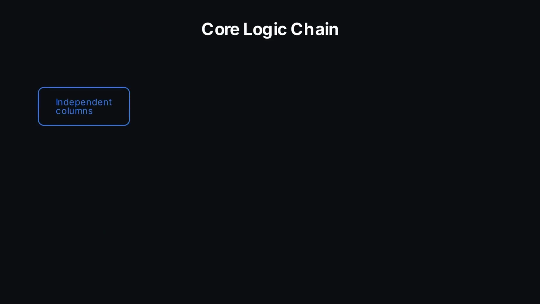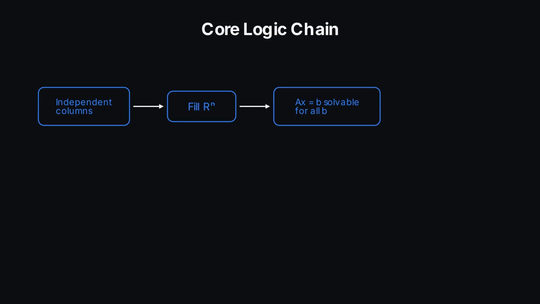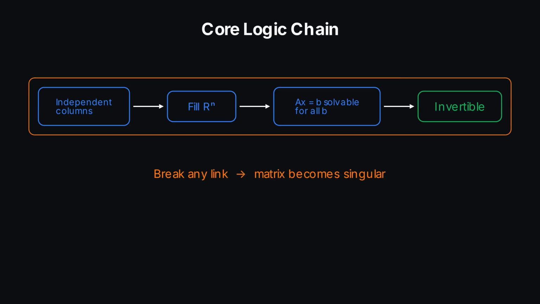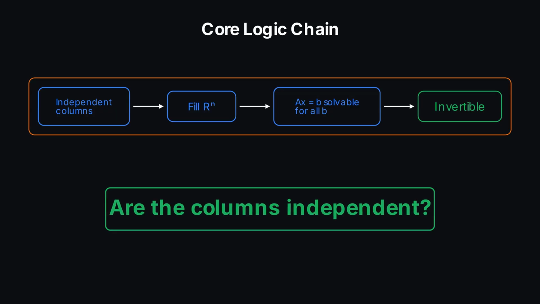Now here is the core logic chain that ties everything together. Independent columns fill Rn. Filling Rn means AX equals B is solvable for all B. Being solvable for all B means the matrix is invertible. Break any link in this chain, make the columns dependent, reduce their coverage of the space, leave some B unreachable, and the matrix becomes singular. This idea, whether the columns fill the space or fall short, connects to rank, to determinants, to eigenvalues. Every major concept in linear algebra circles back to one fundamental question: are the columns independent?